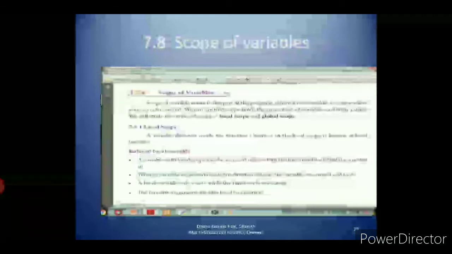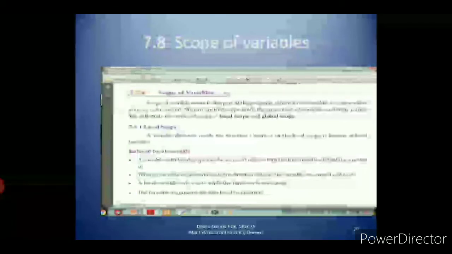Then global scope. What do you mean by global scope? Global scope means you can access it throughout the program, otherwise anywhere in the program. A variable which can be accessed throughout the program is called a global variable. A variable with global scope can be used anywhere in the program. It can be created by defining a variable outside the scope of any function or block. A global variable should be declared outside of the function, that is at the start of the program.